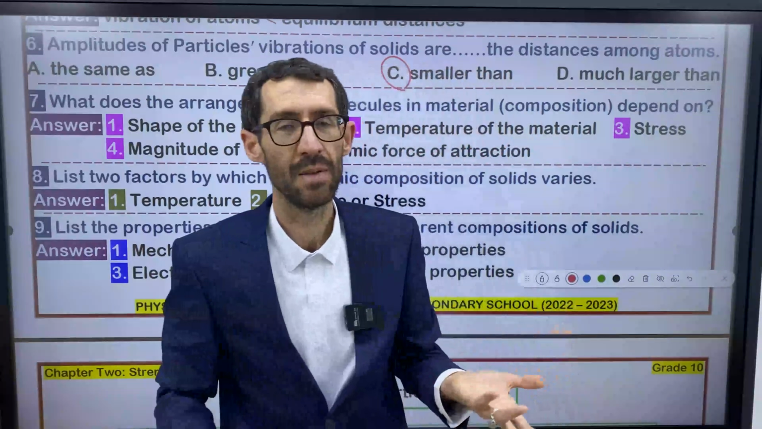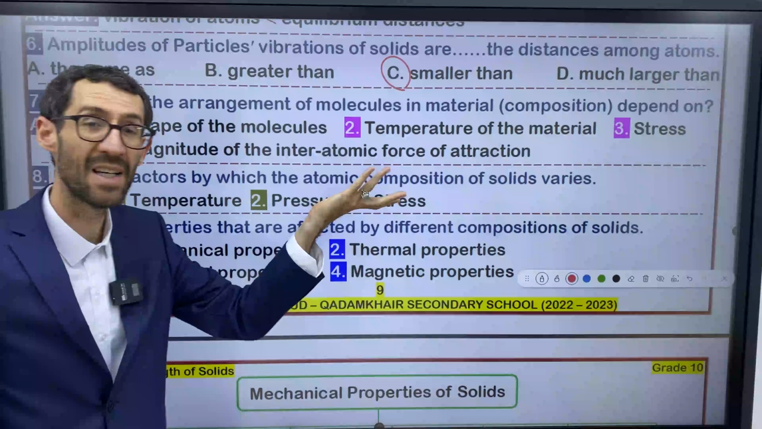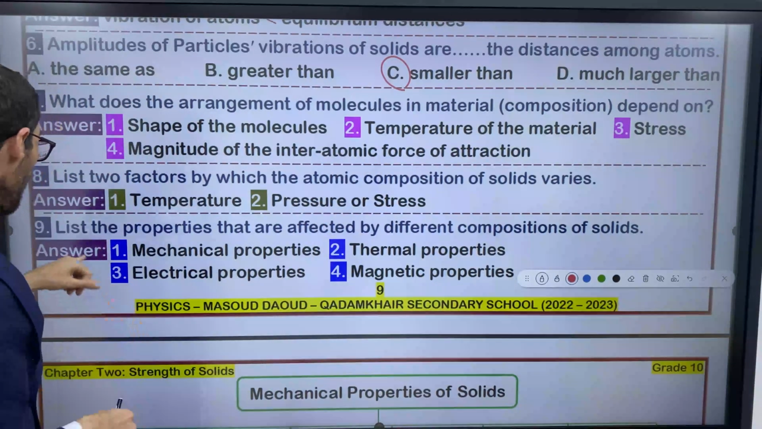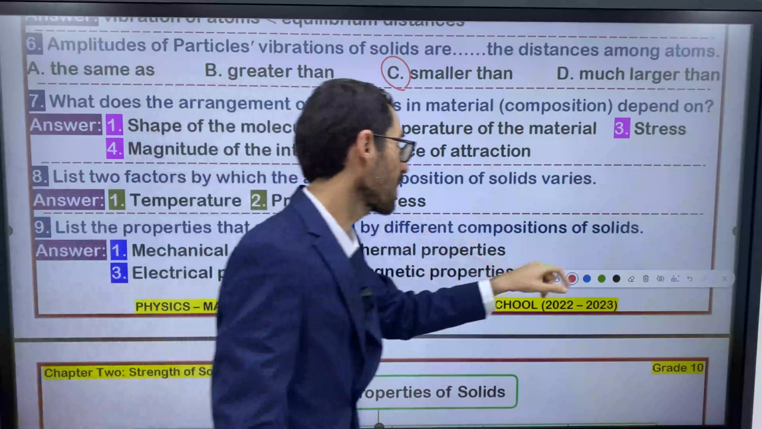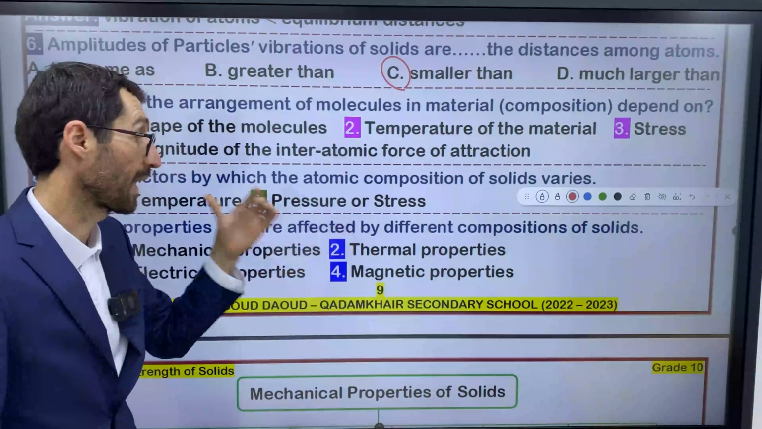It's arbitrary. Whether you choose, let's say, this one or this one, it doesn't matter. You are free, right? Question number 9. List the properties that are affected by different compositions of solid. List the properties that are affected.